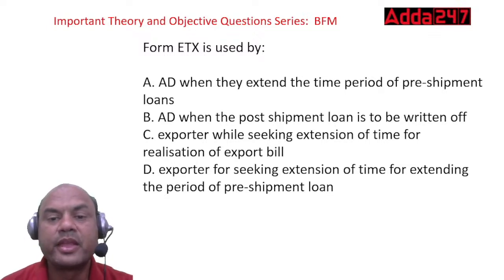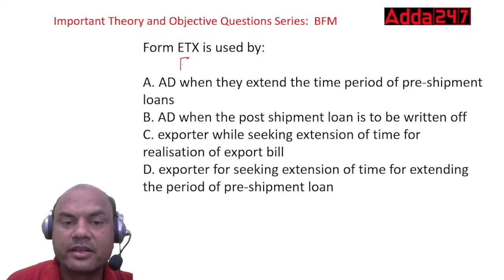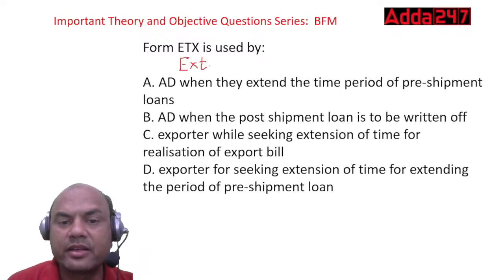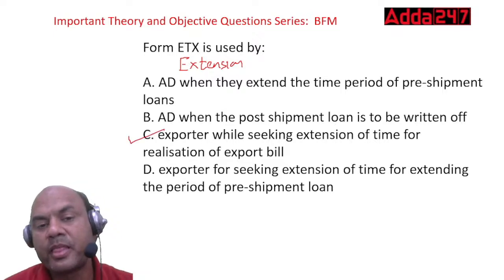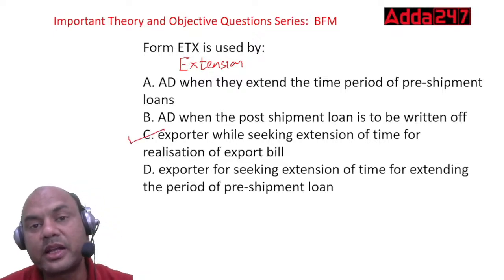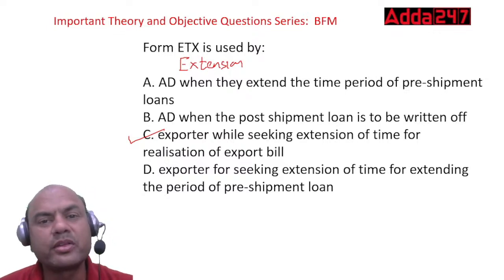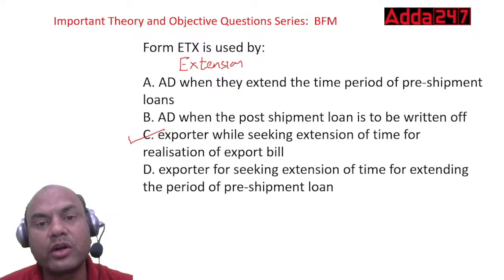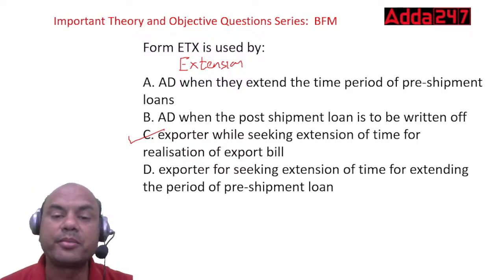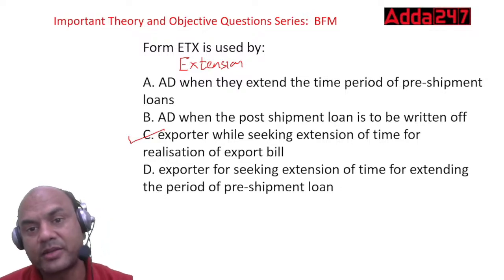The answer is the ETX form. ETX's full form is extension form. Actually it should have been EXT, but they call it ETX. The extension is always sought for realization of the export bill. Whenever your export bill is not realized within the time, now what is the time period? Earlier it was 12 months. Now, because of COVID, RBI made it 15 months. So if your bill is not realized within 15 months, you'll have to submit the ETX form to RBI through the AD, meaning through the bank.